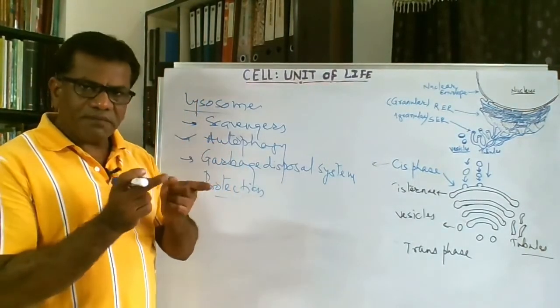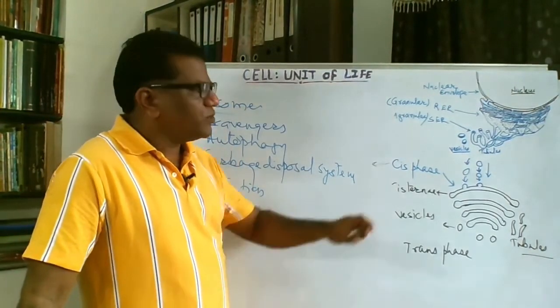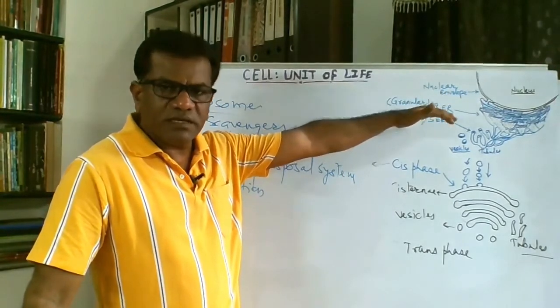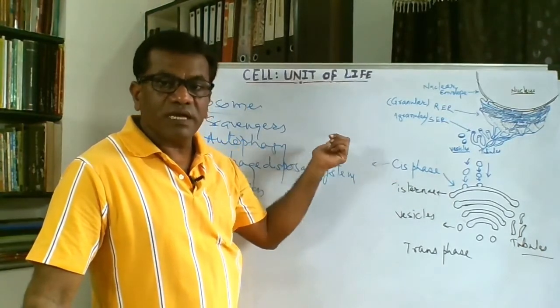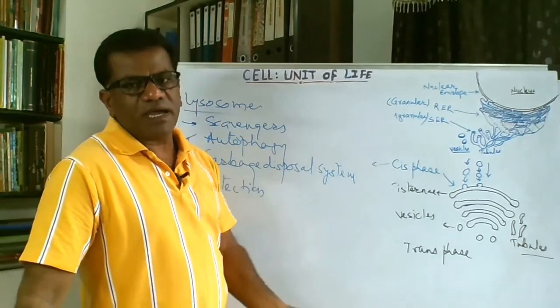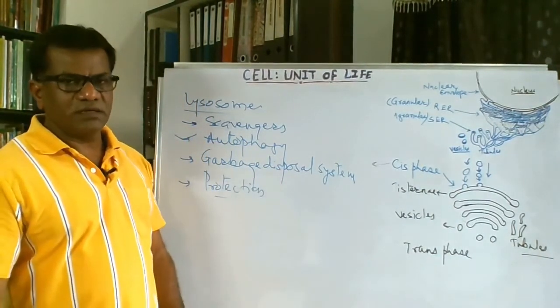So the membrane of the lysosome and the enzymes both are produced in the endoplasmic reticulum. Then it cuts off vesicles, but prior to becoming independent lysosomes, they are again processed by the Golgi complex, and then the Golgi complex releases the lysosomes.